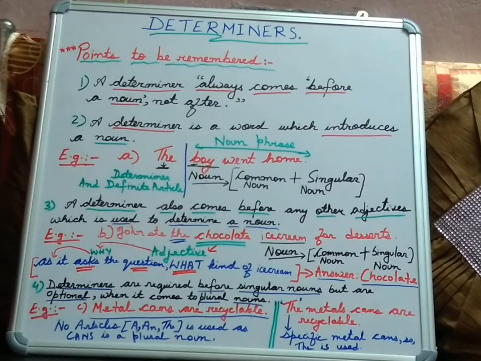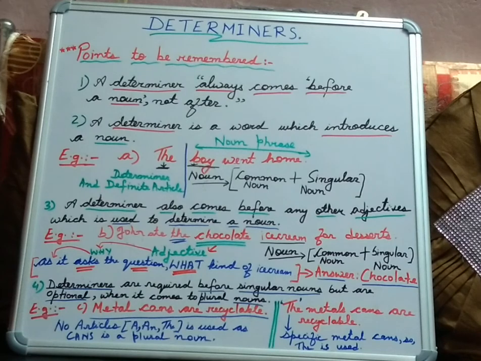Moving on to point 3, a determiner also comes before any other adjective which is used to determine a noun. So this is an exception to the rule. That means a determiner not only introduces a noun, but sometimes it also introduces the adjective. And an adjective is a word which modifies a noun. So let us see the example.